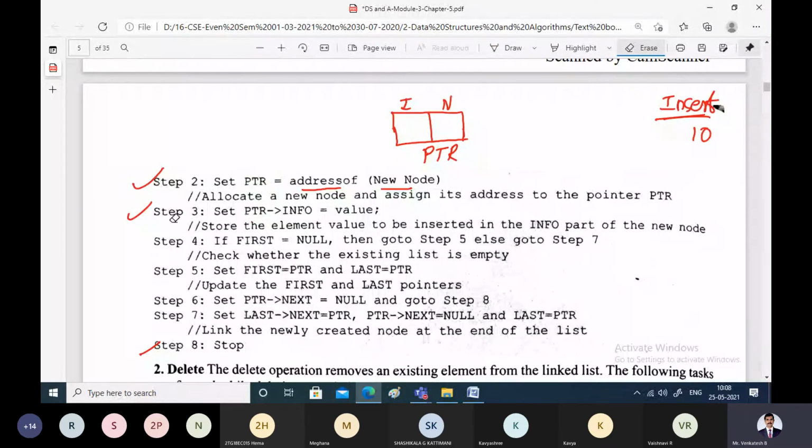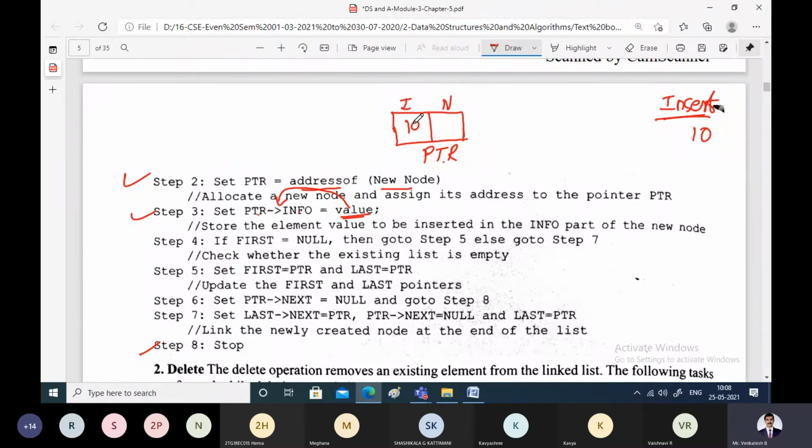So what are we doing in the third step? Whatever value you want to store in the linked list, that value should be assigned to PTR pointer info. PTR pointer info means this field. This field will get a value of 10. We are just creating the node.